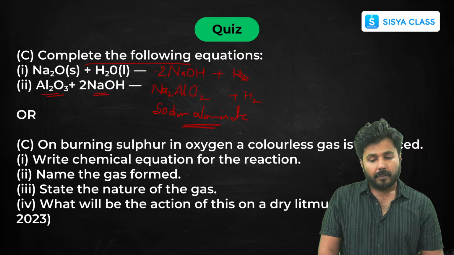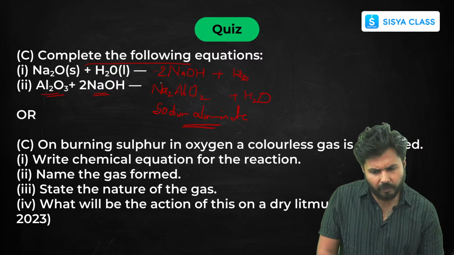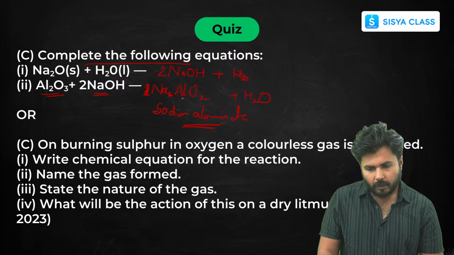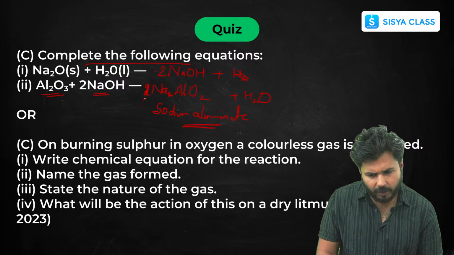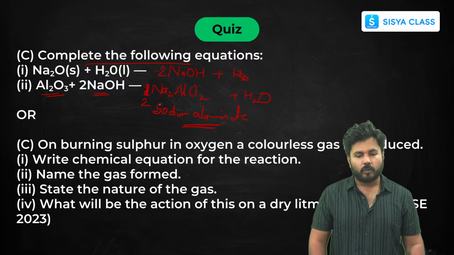You can write water 3 plus 2, 5, so you can write 2 here. NaAlO2. Yeah, now that's correct. Now is it balanced? Let's see. If I write 2 here, Al is 2, now O is 5, so O becomes 4. Yeah, now it's balanced. So 2 NaAlO2, and that is sodium aluminate.